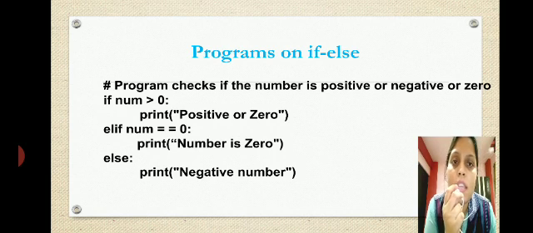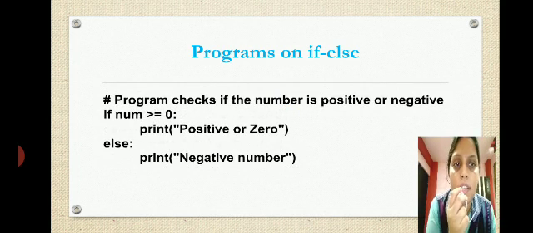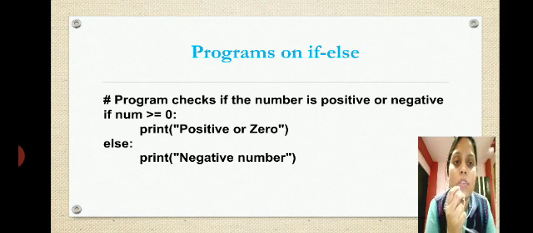See students, here again a variation I am showing you, two variations, one is elif, one is else. If you are writing a second condition, in the first case we only have one condition. What is that one condition? Either the number is greater than 0 or the number is less than 0. If it is greater than 0, then it will be positive. If it is less than 0, then it will be negative.